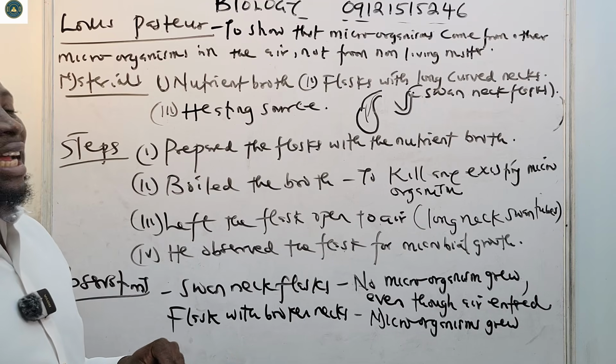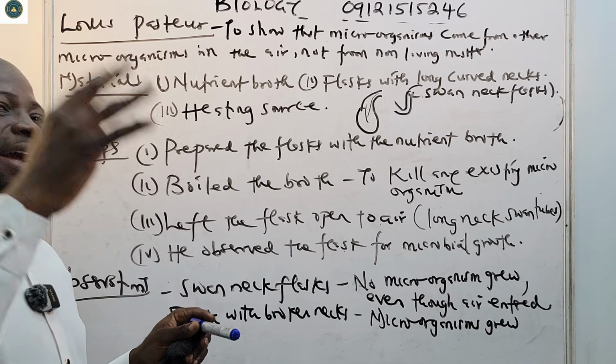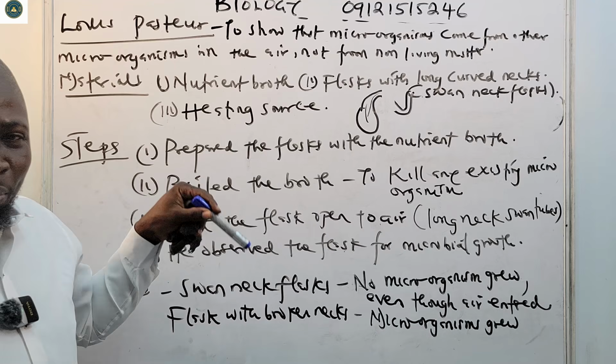His conclusion was that microorganisms come from other microorganisms in the air and not from the broth itself.